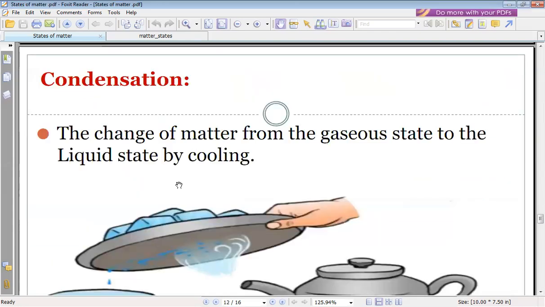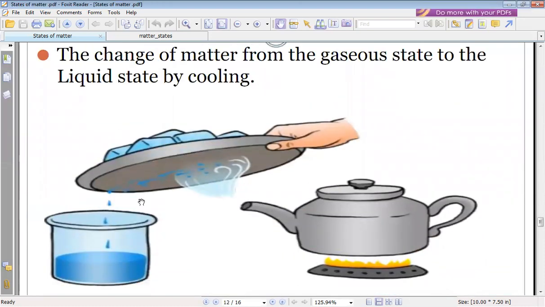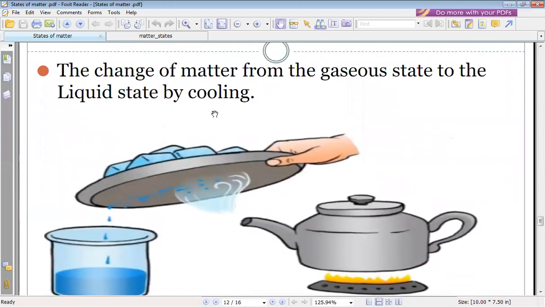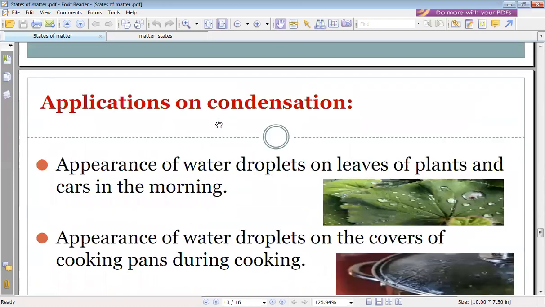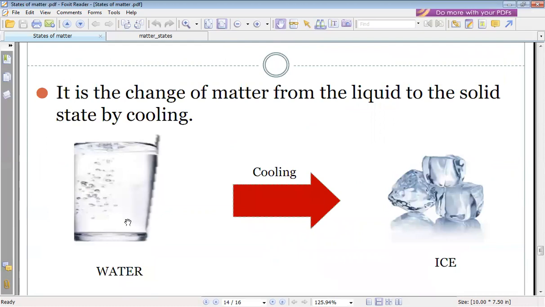But condensation means the gas changes into liquid by cooling. So does cooling mean decreased temperature or increased temperature? Decrease. And the last one is freezing. That means liquid changes into solid by cooling.